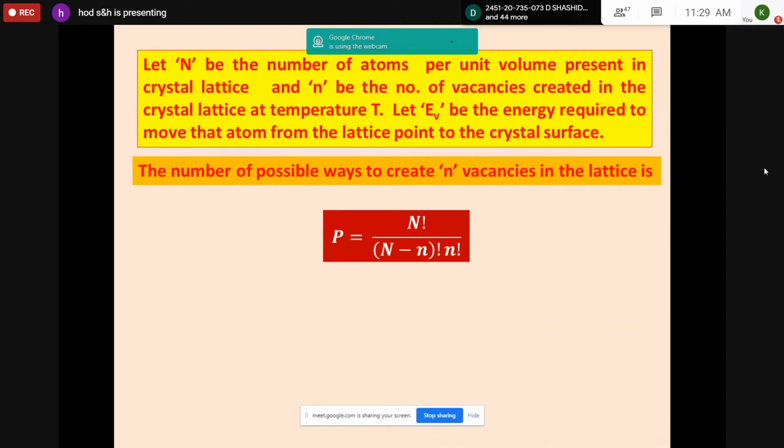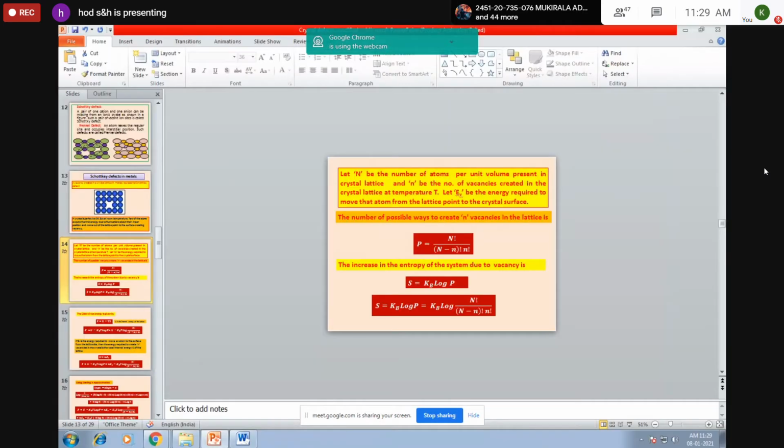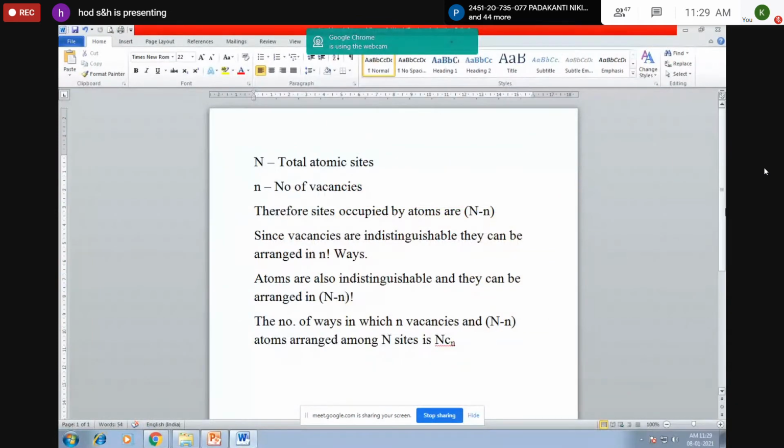To understand this, let's show one more slide to you. Is this visible?